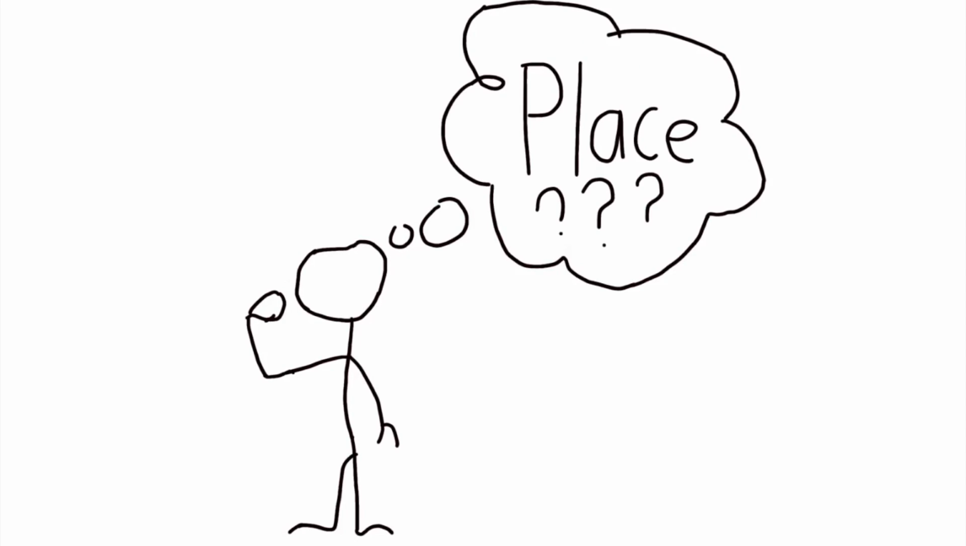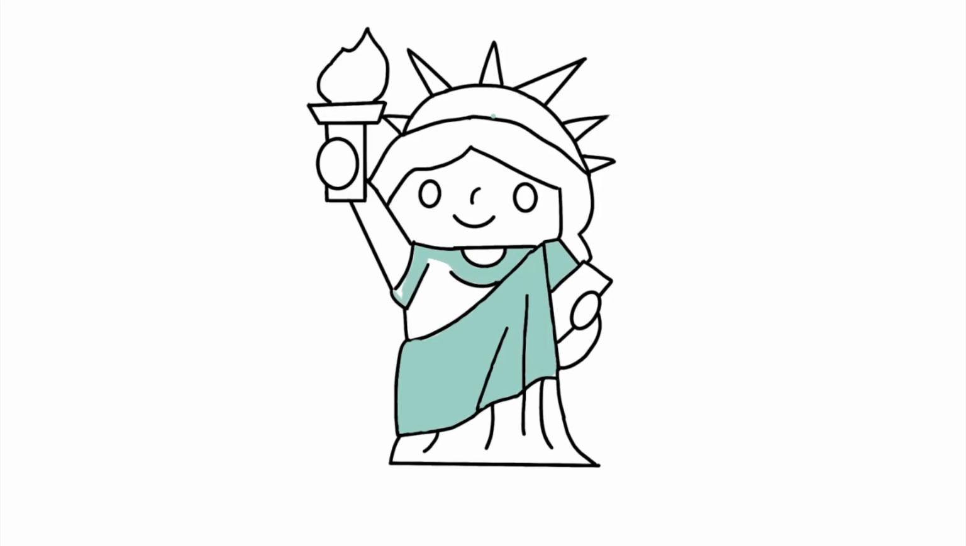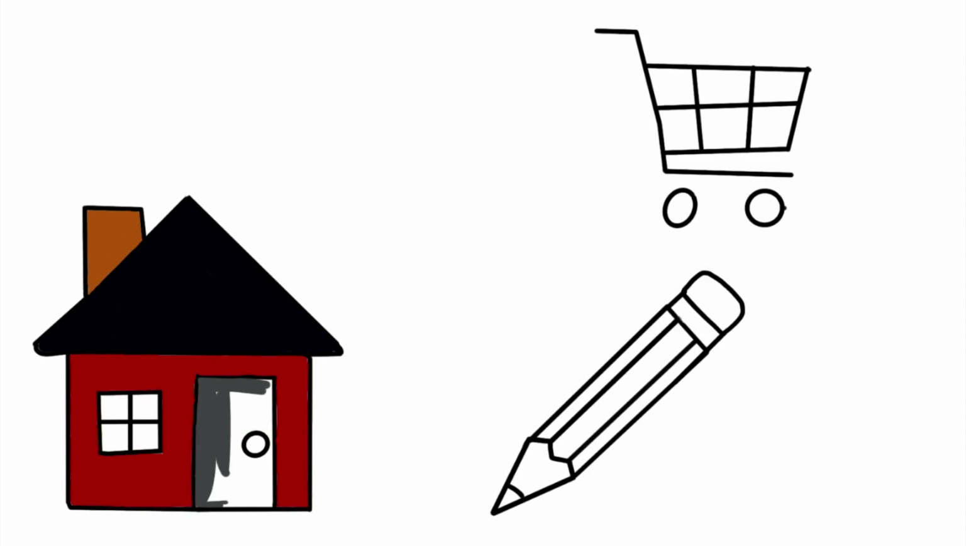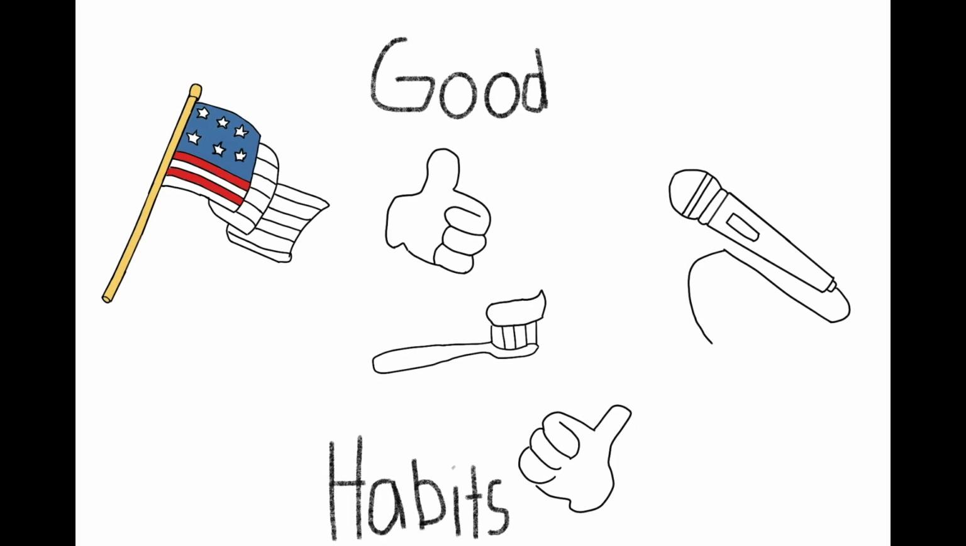Place. What is a place? A place is an area on Earth unique from all others, like the Statue of Liberty on Liberty Island. The exact point on Earth that a place occupies is its location. Examples of places include your house, the grocery store, and your school. Places affect those living in them. They often shape your culture, many of your habits, and even how you pronounce words.